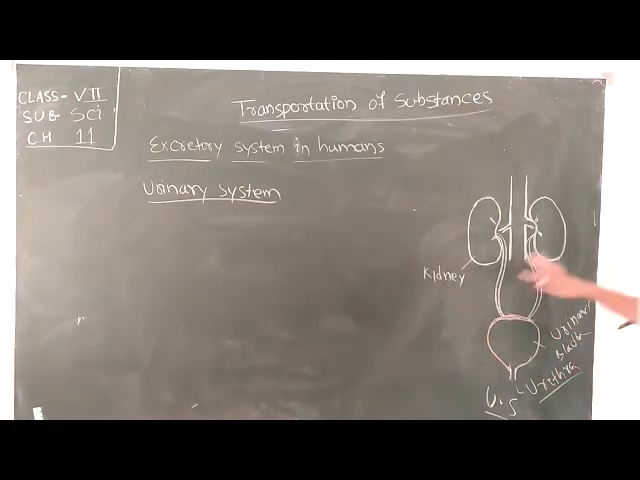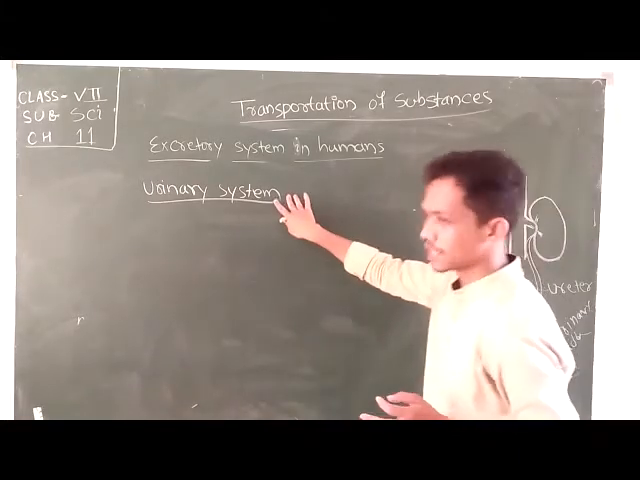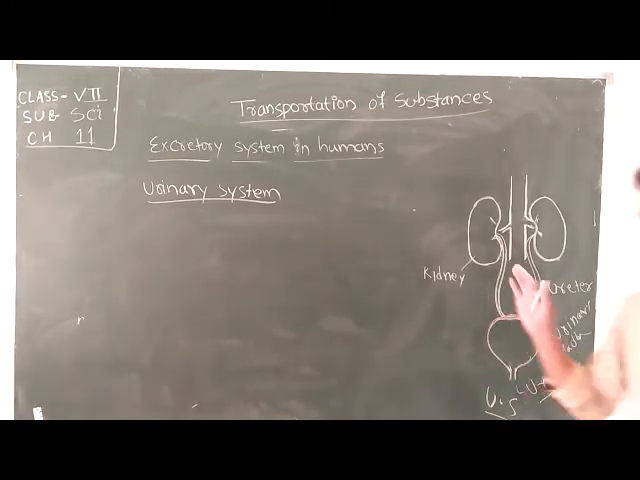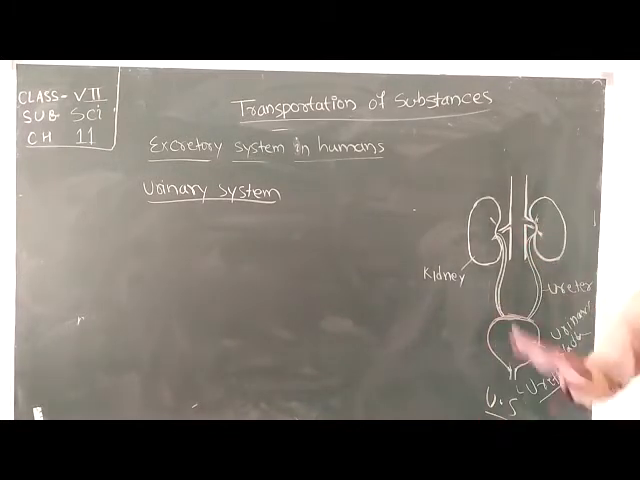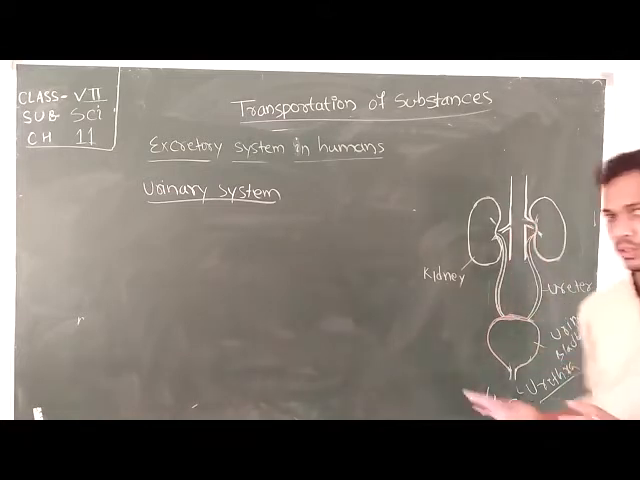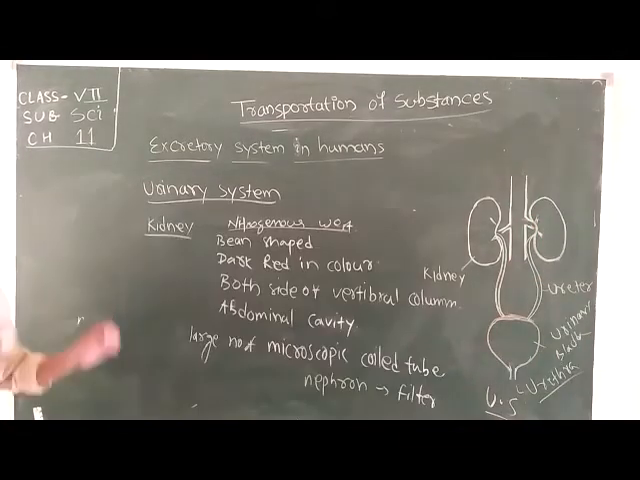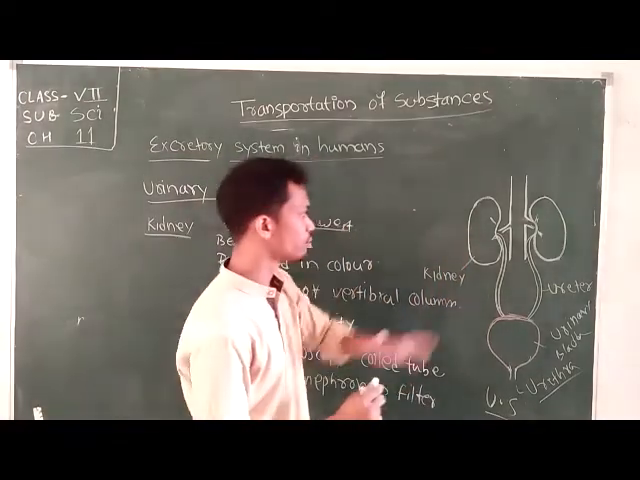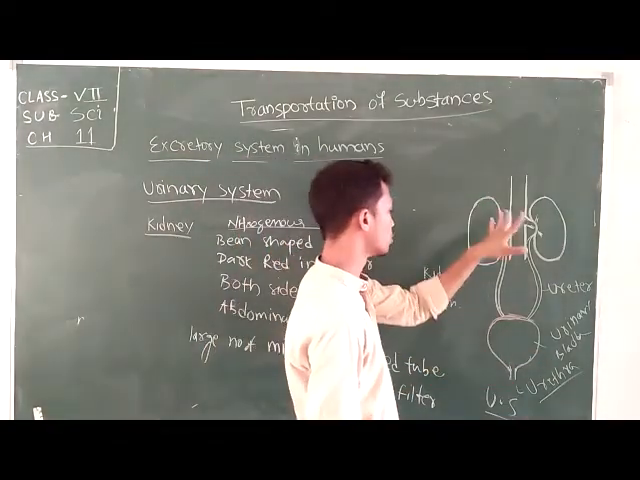So these four components are the major parts of the urinary system: the kidney, ureter, urinary bladder, and urethra. Let's discuss briefly all these four parts. Let's discuss first the major important organ of the urinary system, that is your kidney.